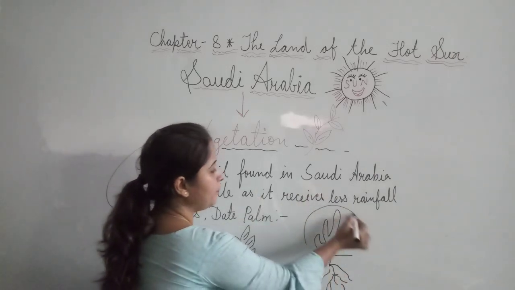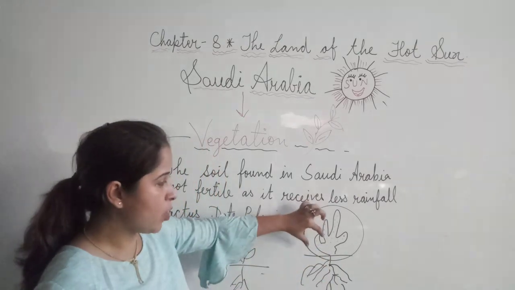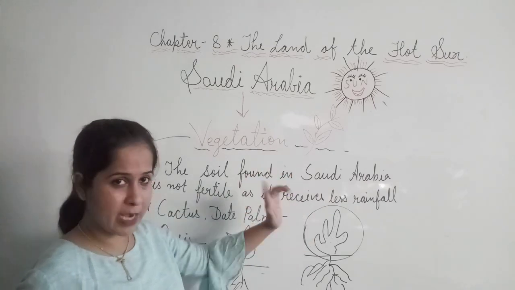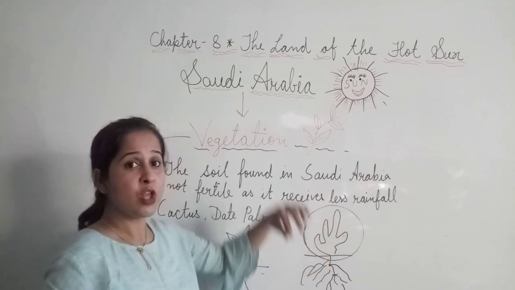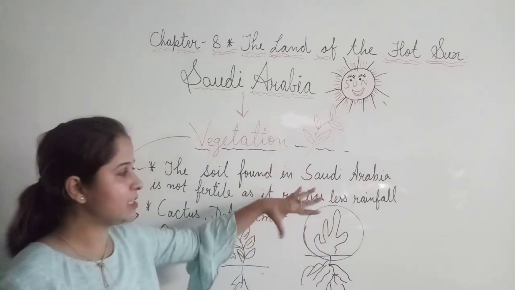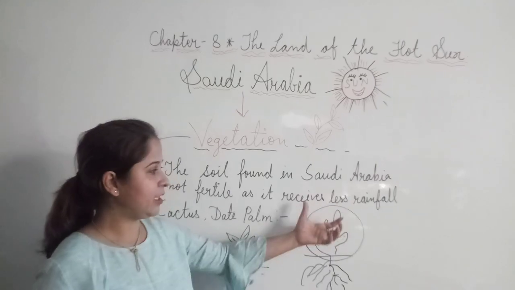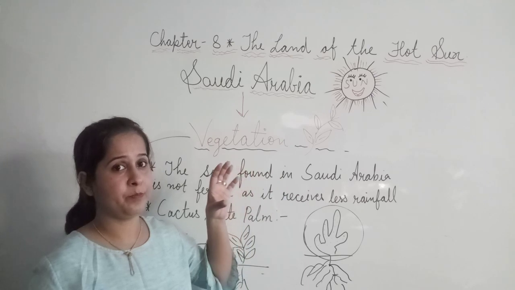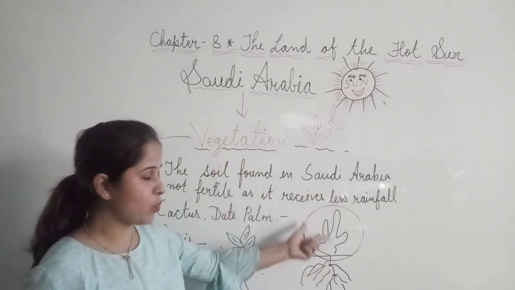Only one, this complete body is in itself, and this body is very thick. It has waxy cover around it, and this leaf kind of structure has thorns on its body. इसकी body पर क्या होता है, बहुत सारे spines, कांटे पाए जाते हैं, and ये इनकी layer इतनी मोटी होती है that it has very good capability to store water in its body.